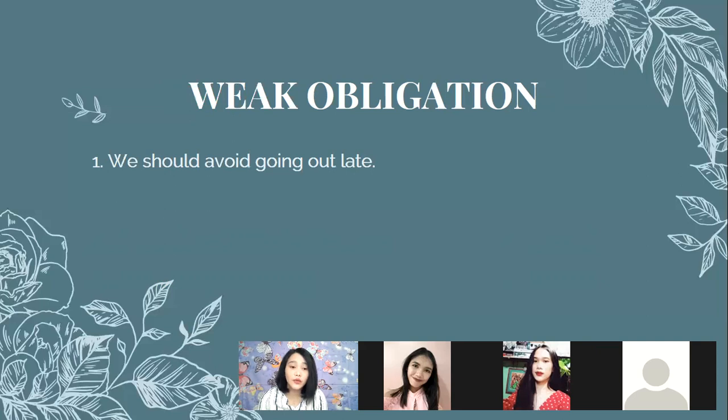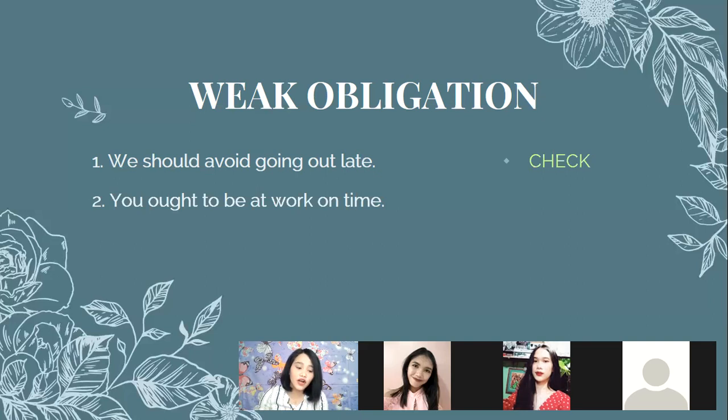But the one who is speaking is advising you to avoid going out late. Okay, number 2, you ought to be at work on time. Is it a strong obligation or weak obligation? Check, ma'am. Yes, it is check because weak obligation includes opinion. But this time, it is an opinion that still has to be followed.